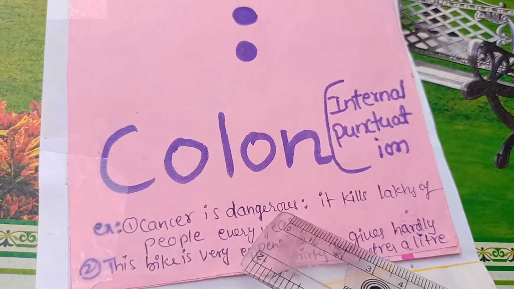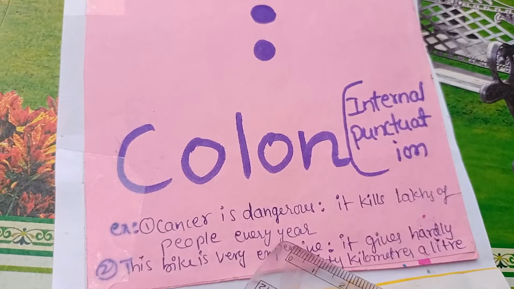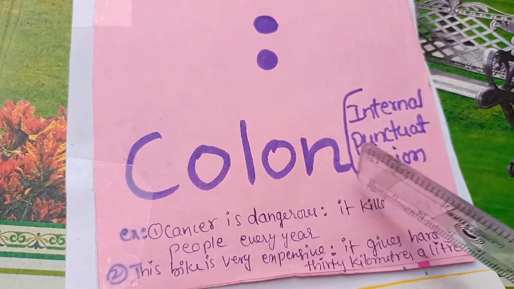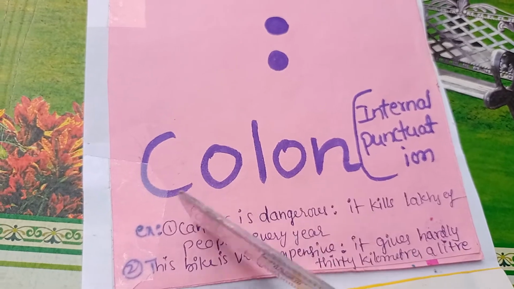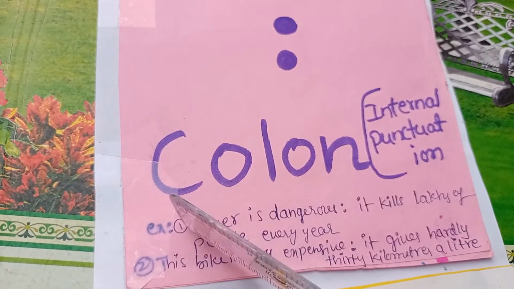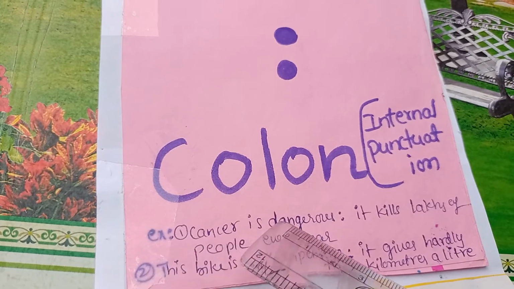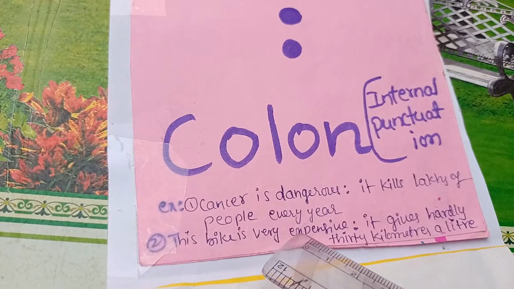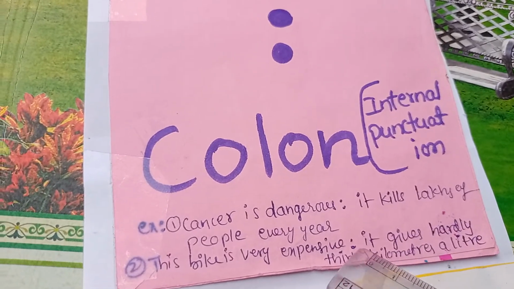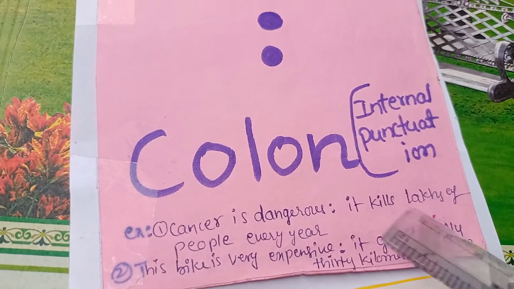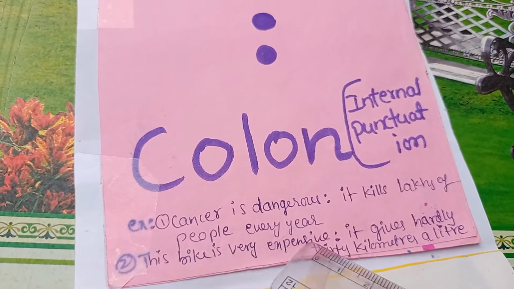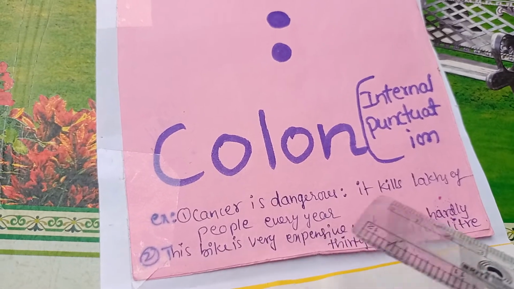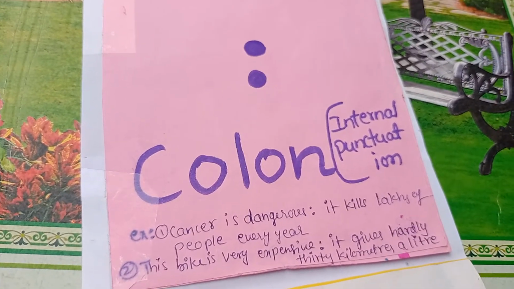1. Cancer is dangerous: it kills lakhs of people every year. So here this is the symbol of a colon and it separates the sentence, but it has complete meaning. Before the colon, the sentence given here gives the complete meaning. This second example: this bike is very expensive: it gives hardly 30 kilometers a liter. So the first sentence before the colon gives complete meaning and it has a relation with the continuation sentence.